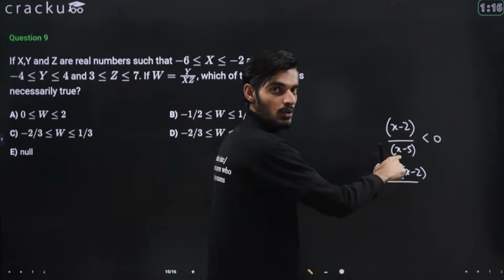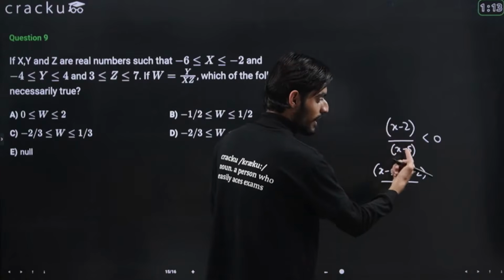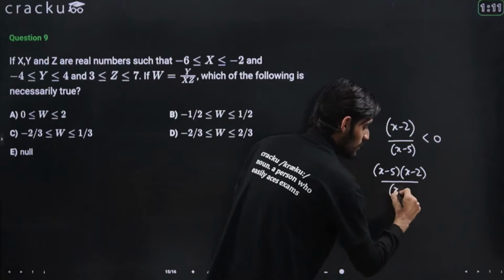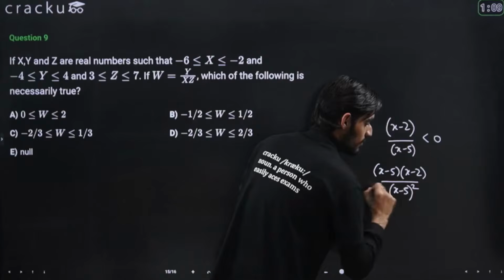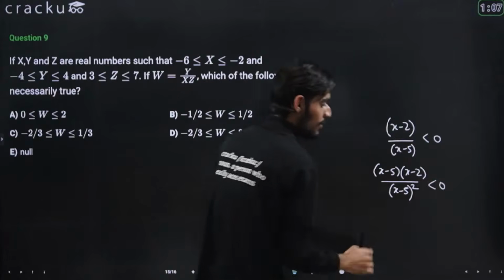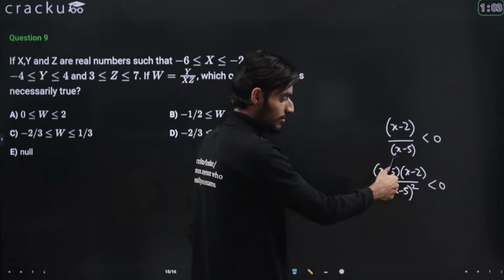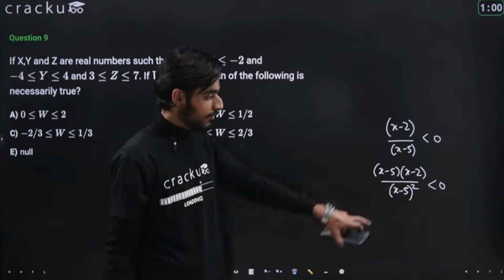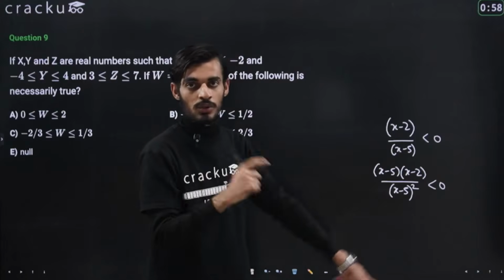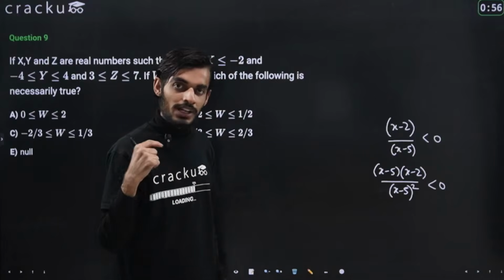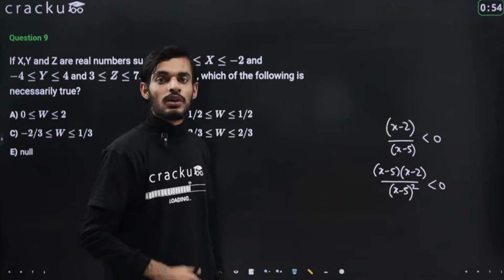So this will be a perfect square, right? Because if you are multiplying by x minus 5, this will be a perfect square. Now because this is a perfect square number, you can just take it to the right hand side and the sign of the inequality will not change. Because if we are multiplying with any positive number, like I told you in the initial slides, the sign of the inequality does not change.